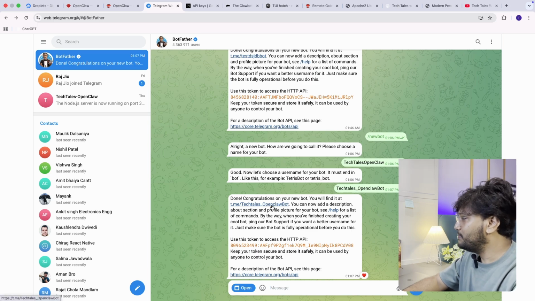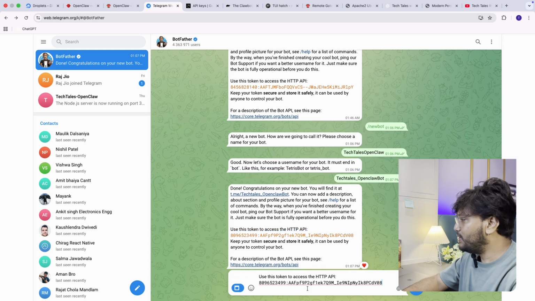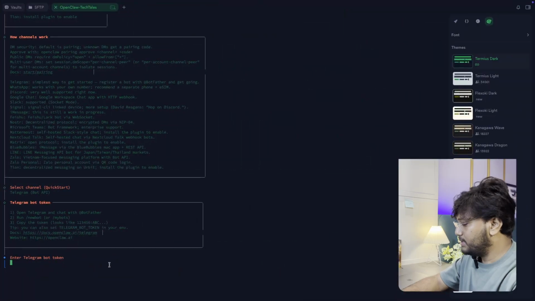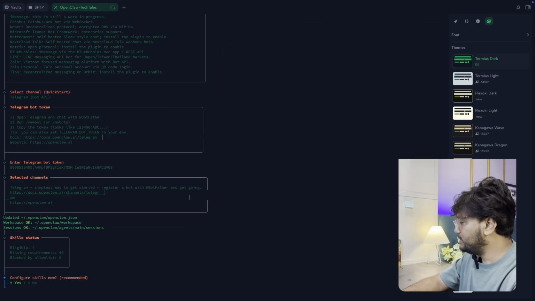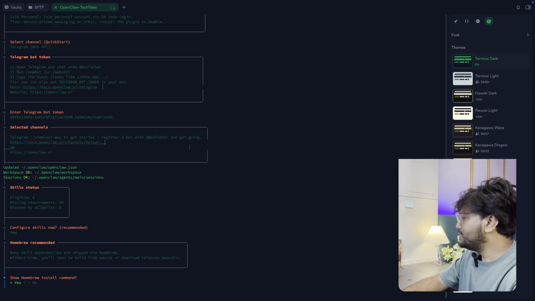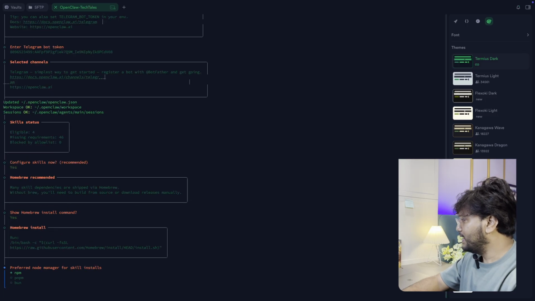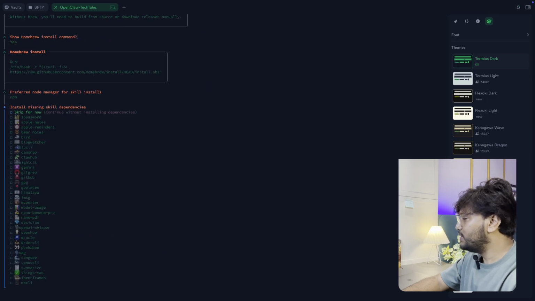Congratulations on your new bot. You will find it at this link, which will be the Telegram channel. And what I need to do is copy this token from here, and go here and paste it. Look, now it is asking me to configure skills. Yes. Homebrew, yes. Preferred node manager for skill install: npm. This is the popular one. You have to install missing skill dependencies.